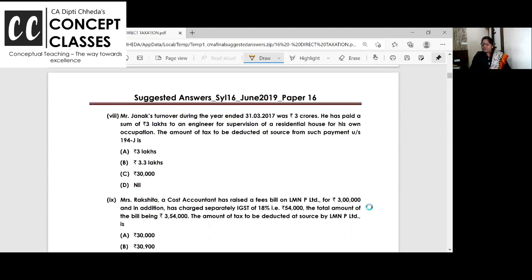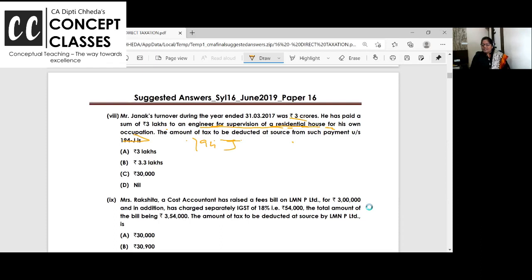Mr. Janak's turnover was 3 crore. He has paid a sum of 3 lakhs to an engineer for supervision of a residential house for his own occupation. Amount of TDS for such payment under 194J. Now, how much is the turnover? 3 crore. And he has paid 3 lakhs for supervision of the residential house for his occupation, but then it's a residential house. So amount of tax to be deducted. He is a professional.